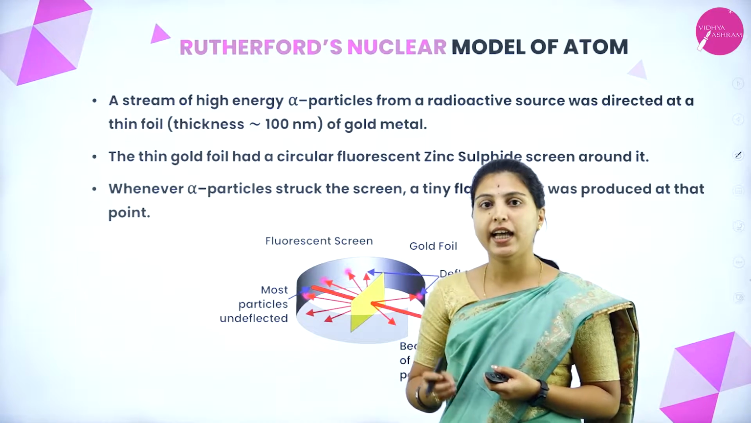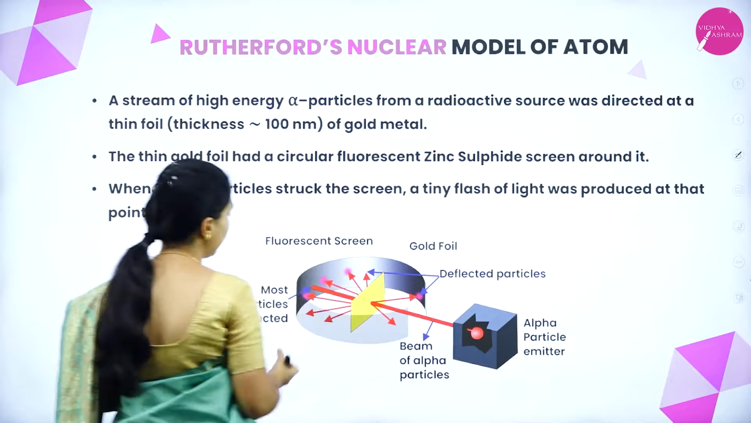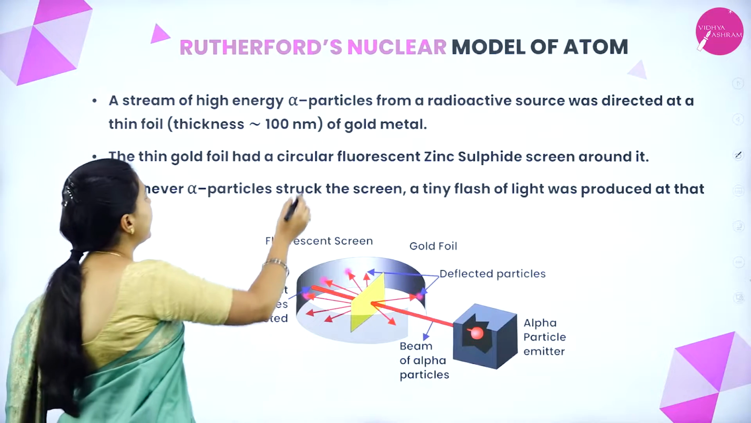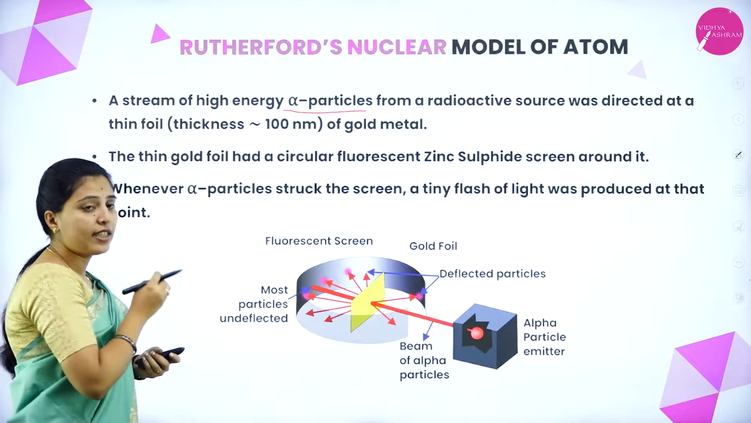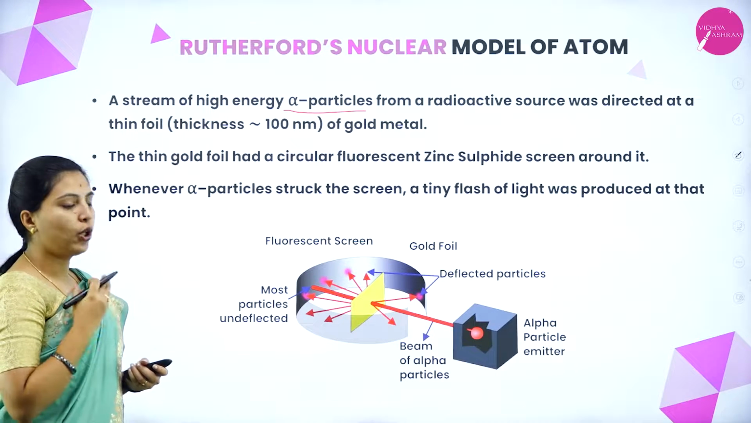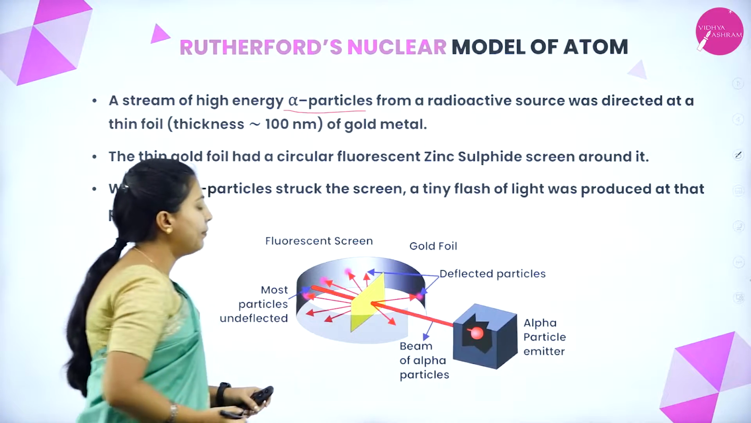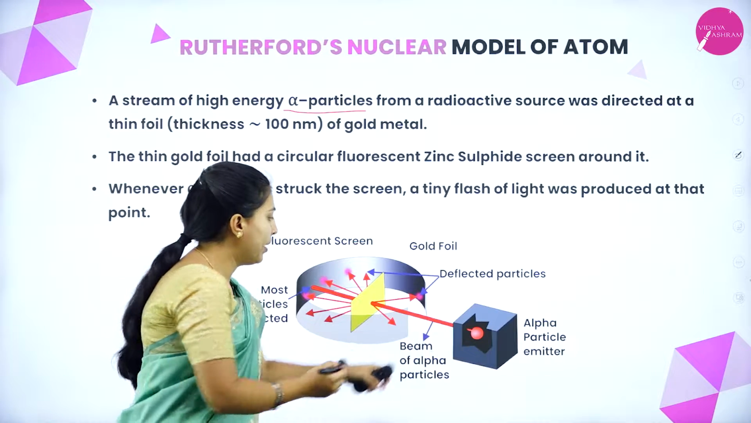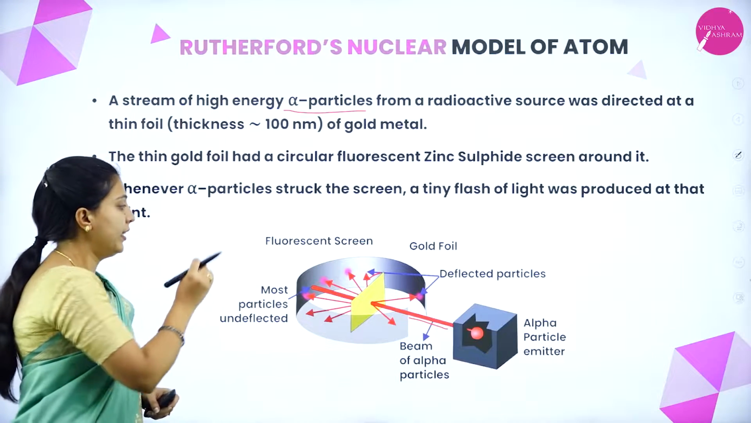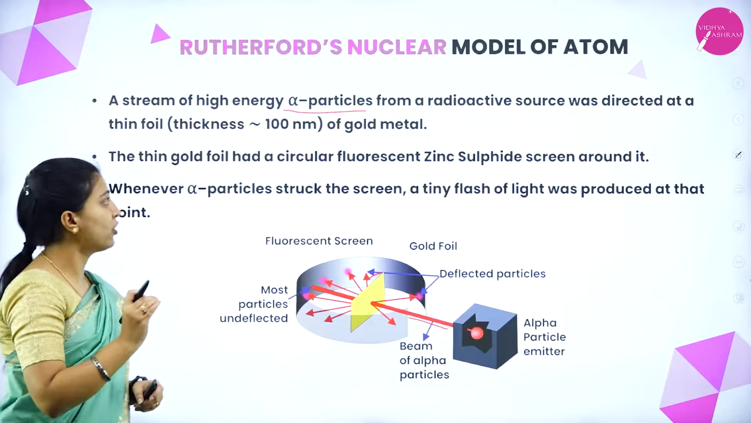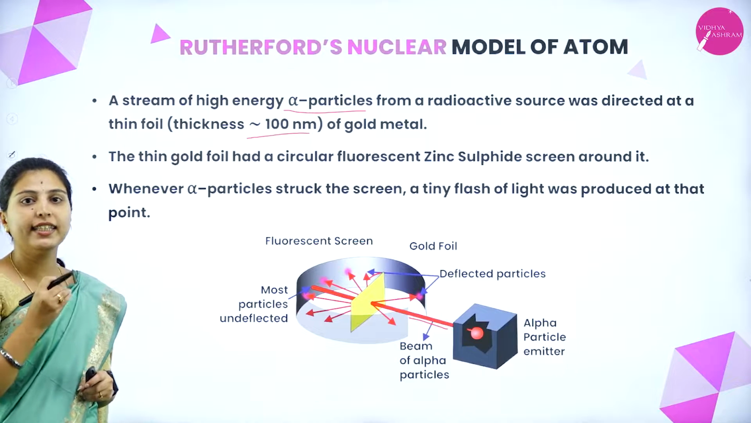Next, we'll see Rutherford's nuclear model of atom. What he did? He did the alpha scattering experiment with his students. So what does that mean? A stream of high energy alpha particles from a radioactive source was directed at a thin foil of thickness approximately 100 nanometer of gold metal. He took a gold foil here, and from the alpha particle emitter, this beam of alpha particles, he directed to the golden foil. This golden foil has a thickness of approximately 100 nanometer, means it is very thin.